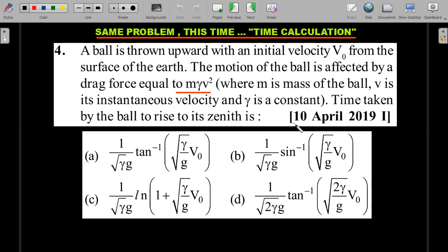It should not take more than 20 to 30 seconds on the scribble pad, and then you realize out of these two tan inverse cases, you have to guess one for the time taken for the ball to rise to the zenith. Zenith means the topmost point. Okay, so again you should use tan inverse x divided by x, as x tending to 0, is 1. And I think you know that you need to get v naught divided by g. Time of ascent is v naught divided by g.